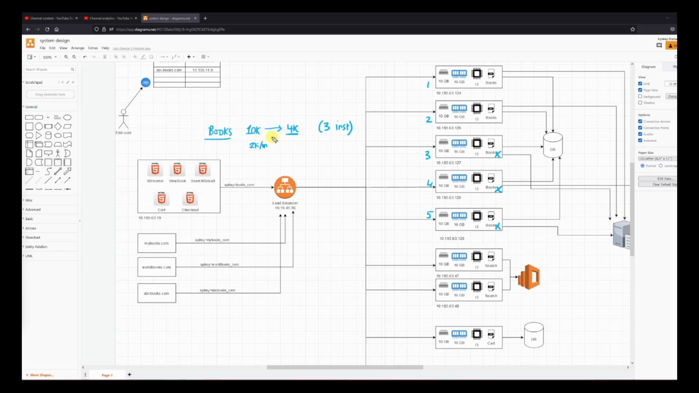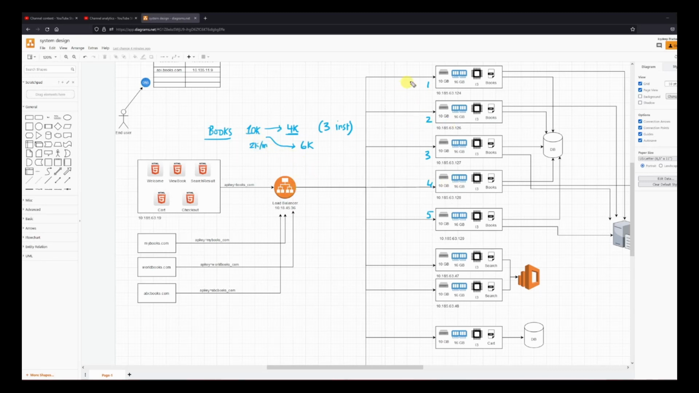Now let's say your load starts rising after some time, it reaches 6K. So what it is going to do is spin this instance again. And if it increases, it will spin another instance. So you can have the 6th, 7th, 8th instance as well spun up by the load balancer based on the demand in your service.